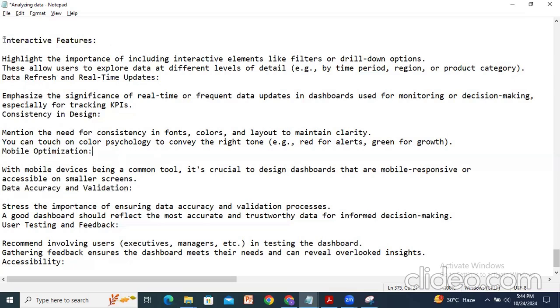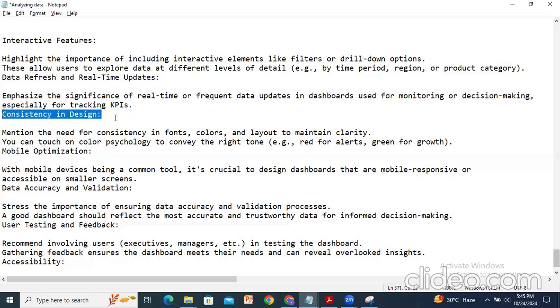In these additional aspects, interactive features mainly means highlighting the importance of including interactive elements like filters or drill down options. Okay. For example, by time period or region or product category. So these are all examples at different levels of detail. Next, data refresh and real-time updates: emphasize the significance of real-time or frequent data updates in dashboards. Frequent data updates are important for decision making, especially for tracking the KPIs. So these are the main updates we have to check.